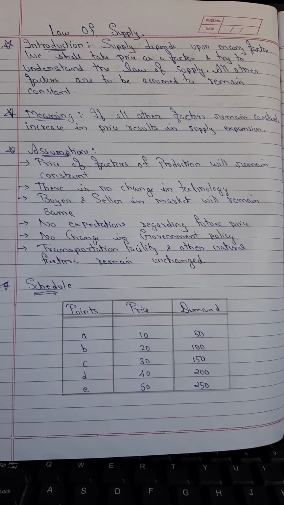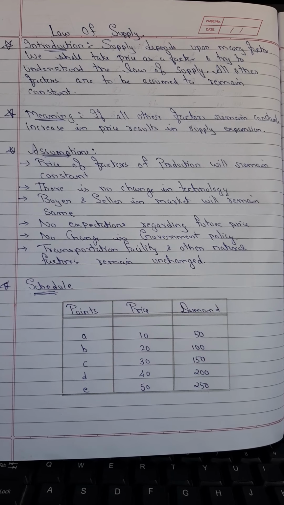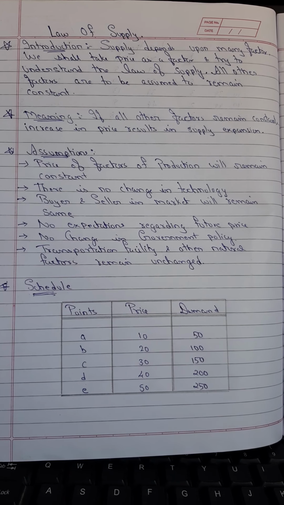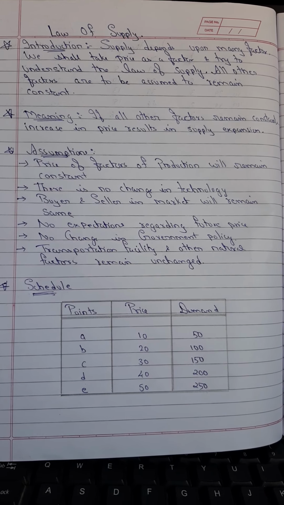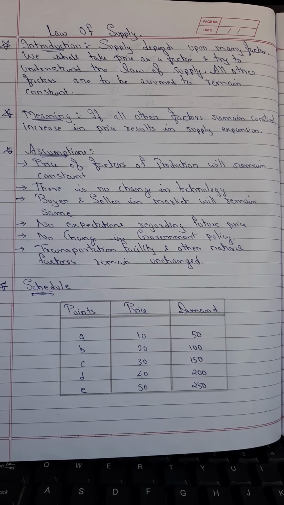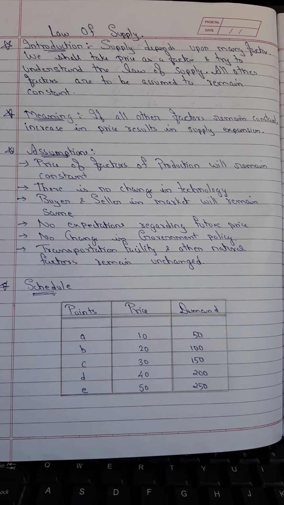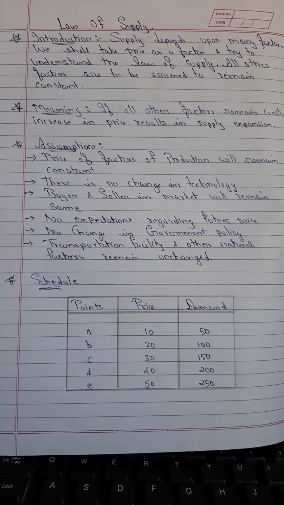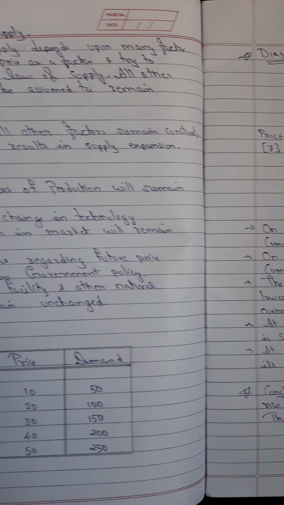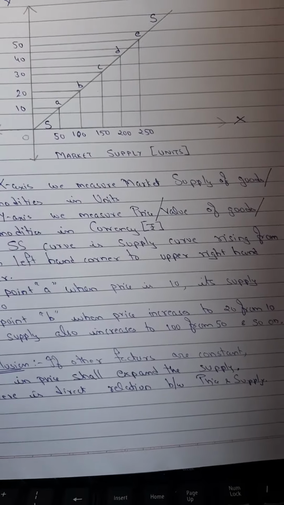According to the schedule, we have prepared a diagram. So based on the schedule, first try to understand the schedule. The price is increasing from 10, 20, 30, 40 and 50. Accordingly, the supply is also increasing, that is 50, 100, 150, 200 and 250. Based on the schedule, we have prepared a diagram. The diagram would be something like this.